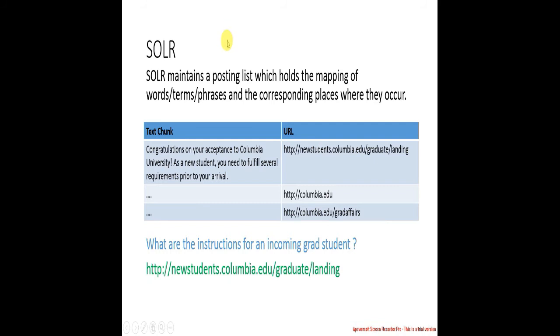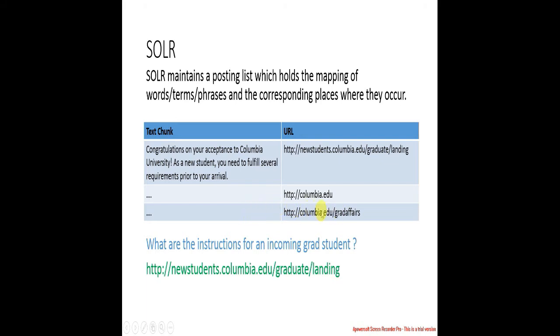So now let's see what happens in Solr. Solr basically maintains a posting list which holds the mapping of words or phrases and the corresponding places at which they occur. For example, this chunk of text occurs at this URL, and there can be multiple chunks of text occurring at various URLs.